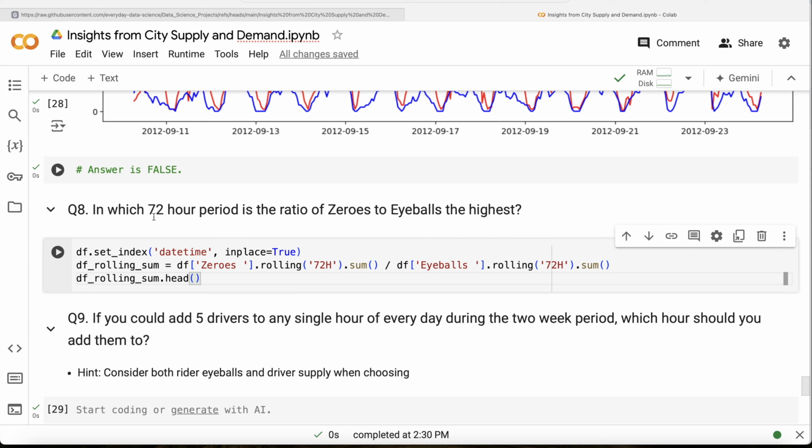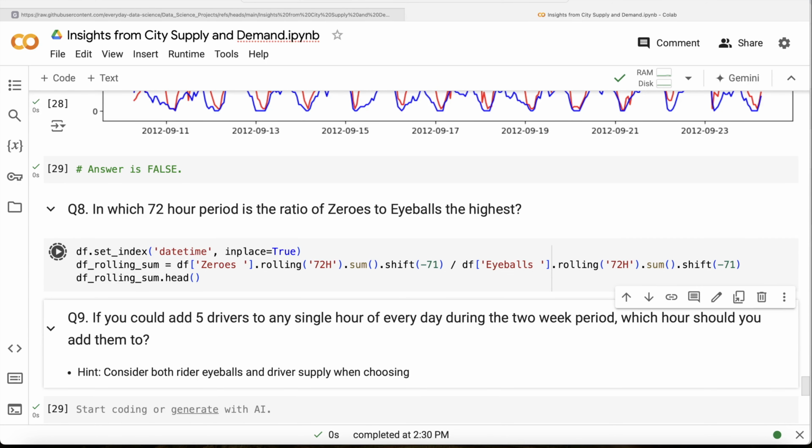So for every 72-hour period, calculate the sum of the zeros, then calculate the sum of the eyeballs, and then perform the ratio. Since we do the sum, we need to shift it by 71 hours so that it tells you the starting time. So let's shift it by minus 71. Similarly, do this for the other, shift by minus 71, and let us run this and see what we get in our output.